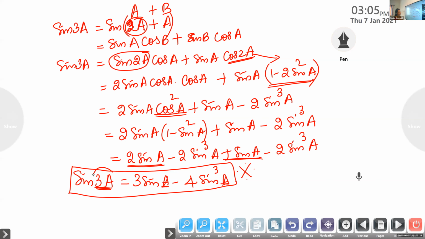Similarly, we can derive the formulas for cos 3A and tan 3A.